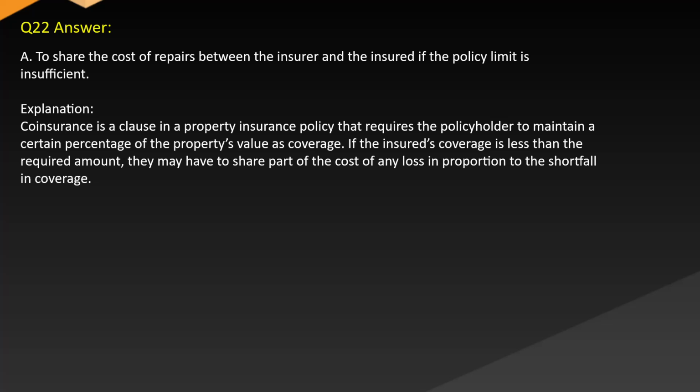Answer A. To share the cost of repairs between the insurer and the insured if the policy limit is insufficient. Explanation: coinsurance is a clause in a property insurance policy that requires the policyholder to maintain a certain percentage of the property's value as coverage. If the insured's coverage is less than the required amount, they may have to share part of the cost of any loss in proportion to the shortfall in coverage.